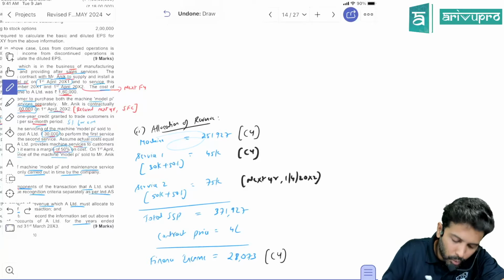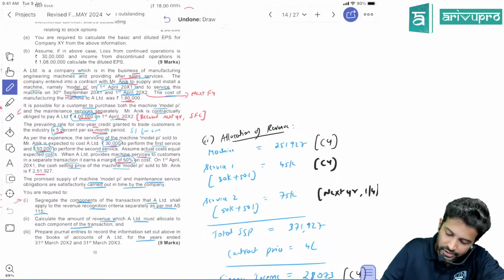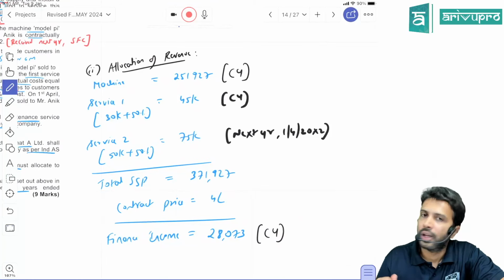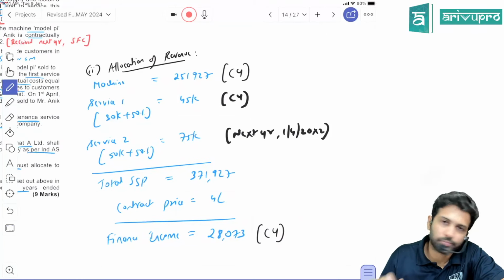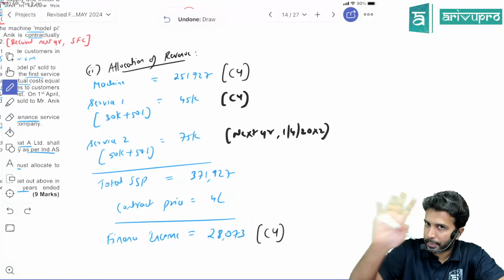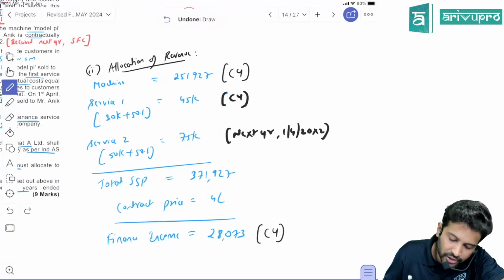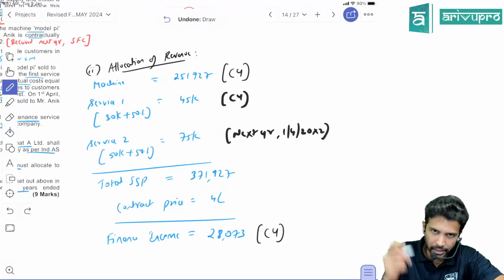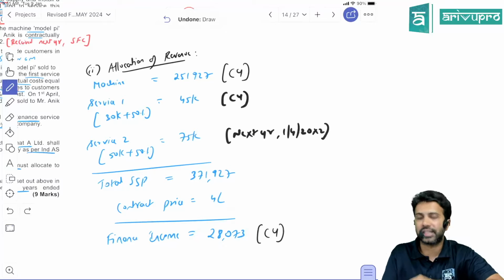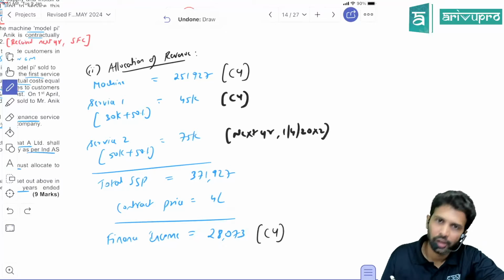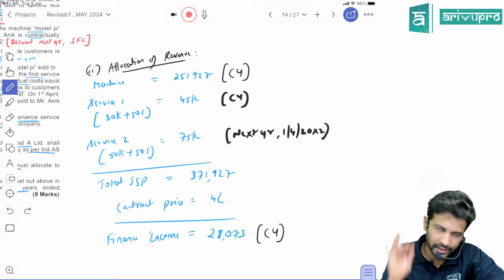So machinery number 1, you installed. I hope this is clear. Okay, again, once just to repeat, contract price is 4 lakh. This is the SSP. Adding all these three, you get 371. But we're charging a little more. That little more only becomes your finance income, arrived as a balancing figure. Okay, sir. How much to book, when to book, in a bit I'll talk.